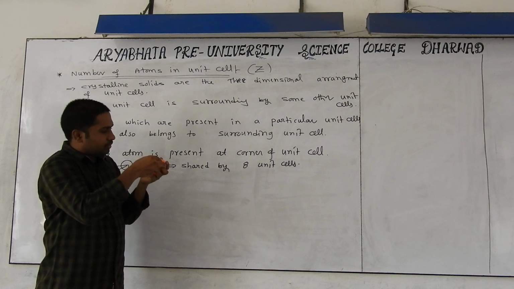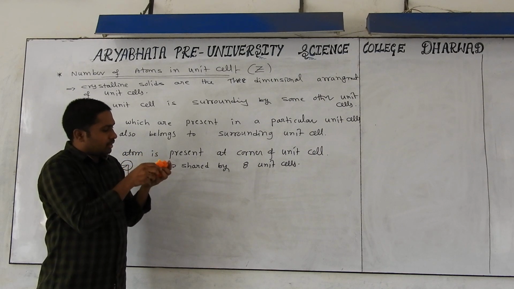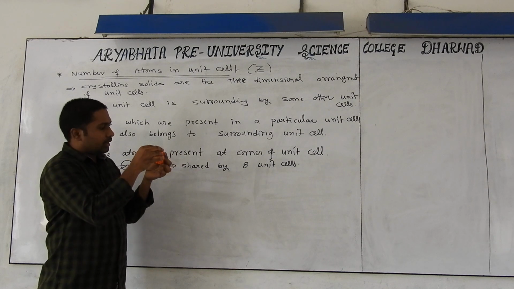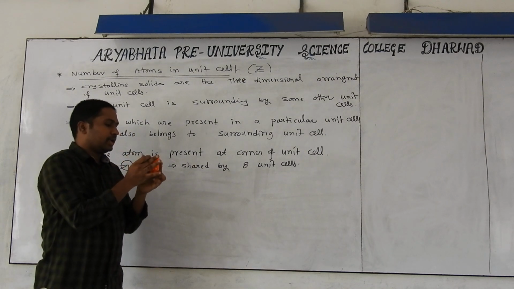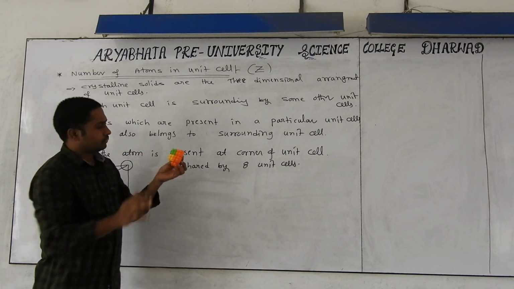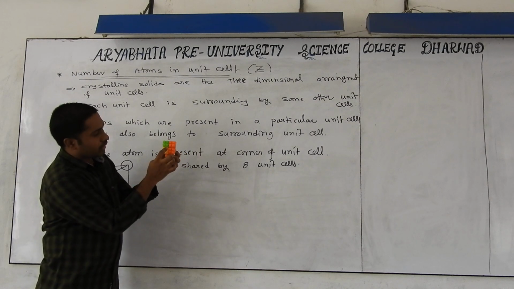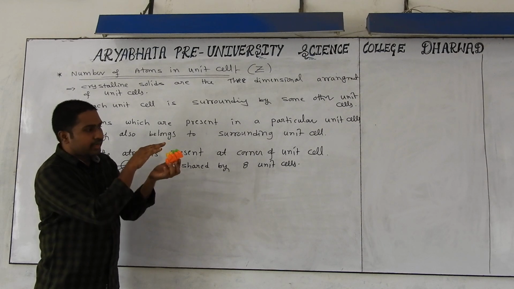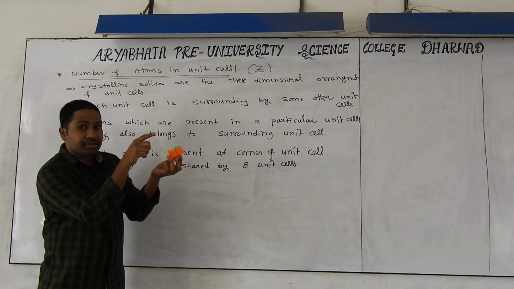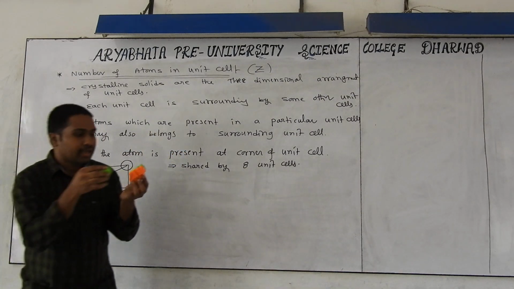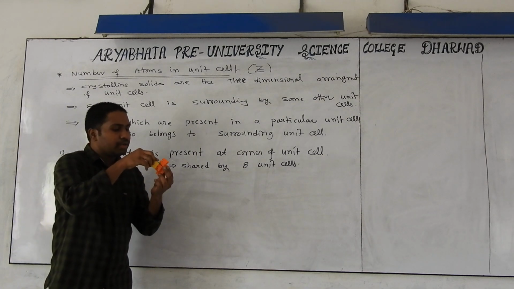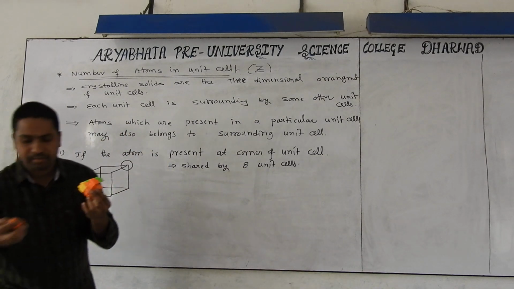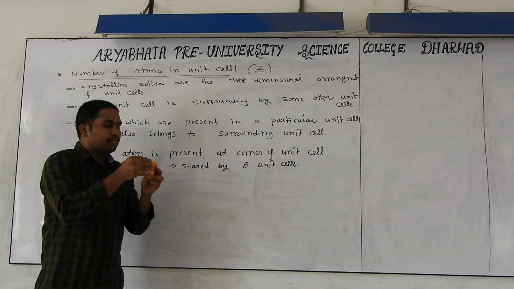See carefully, you will get very clear information. Like this 2, like this 3, and like this one more, you get 4. So this corner atom is common to 4 right now. This is 2-dimensional, but we have to imagine it 3-dimensionally, meaning we can arrange 4 more unit cells by the combination of that corner atom like this. We have to see carefully.